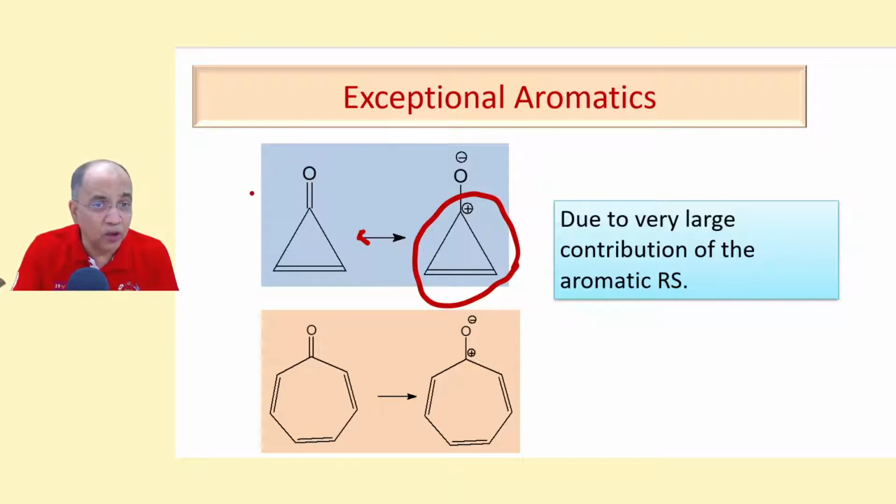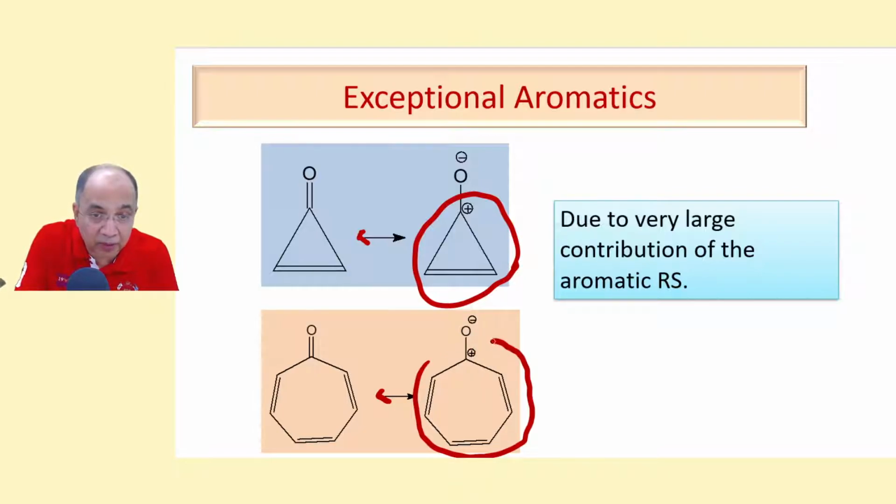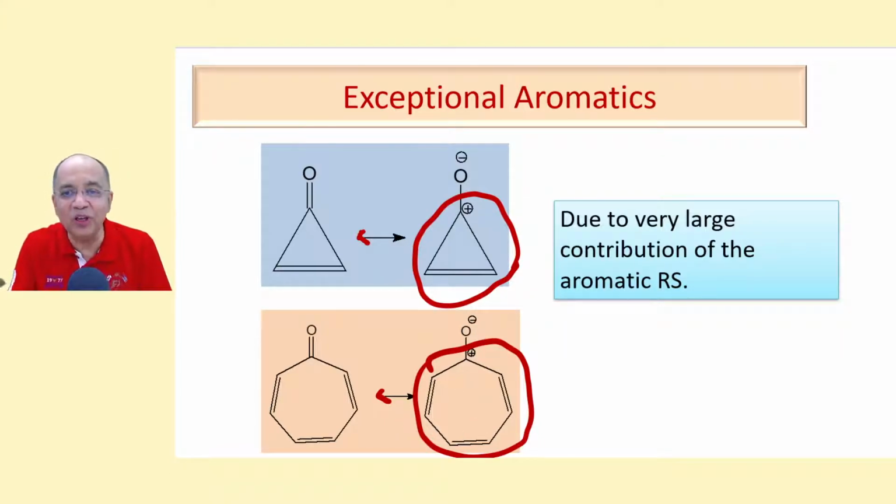Because of that, we treat this as an aromatic compound. Similarly, cycloheptatrienone, you have another resonance structure with plus and minus, where this part, the tropylium ion part, is aromatic. So this ketone is treated as aromatic. Sometimes it is called tropone oxide.